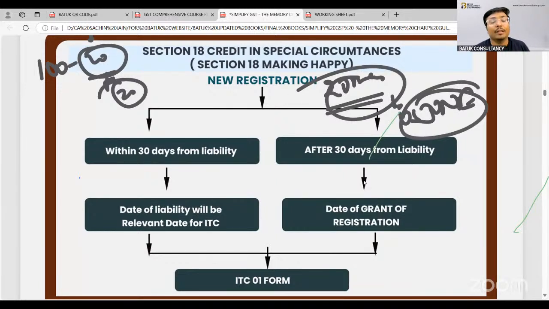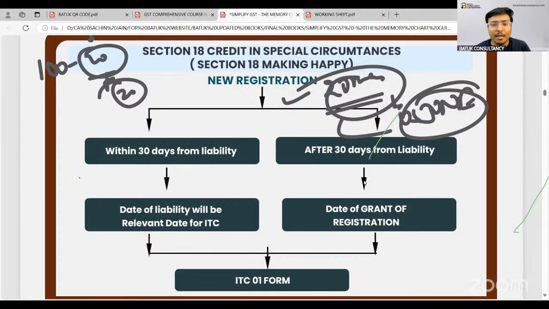My turnover crossed the limit as on 20th of May. Before 20th of May, yes, I bought certain goods from the market and my supplier already charged GST on that. But I have not claimed the input tax credit because I was not registered under GST. But now, as on the date of liability, when I am taking the GST registration, whatever input goods are available,